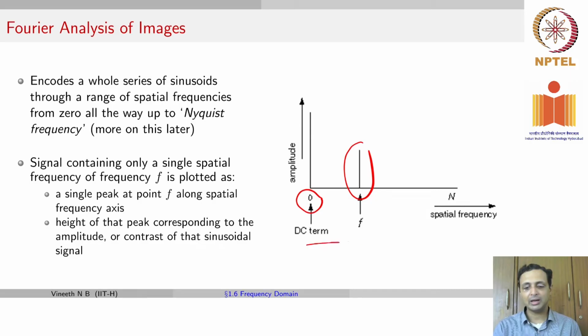The x-axis goes all the way until what is known as the Nyquist frequency, and we'll come to that in the next lecture. For the moment, you can just assume that that's something called Nyquist frequency. So a signal is plotted as a single peak at point f if there is only one frequency in that image, and the height of that peak corresponds to the amplitude or the contrast of your sinusoidal signal.